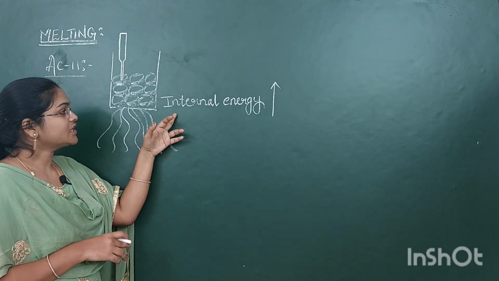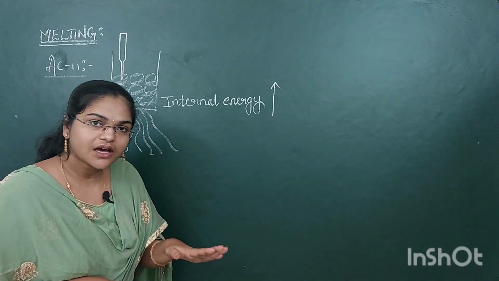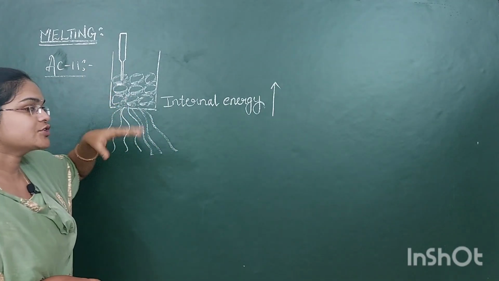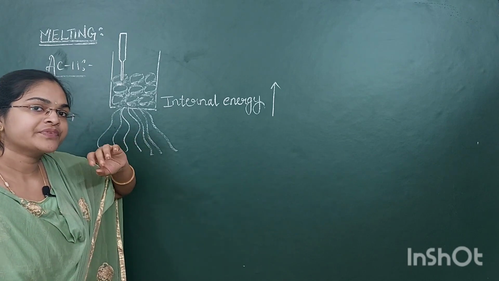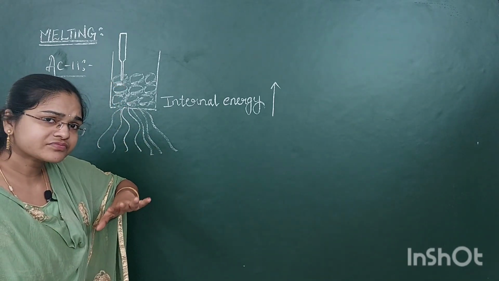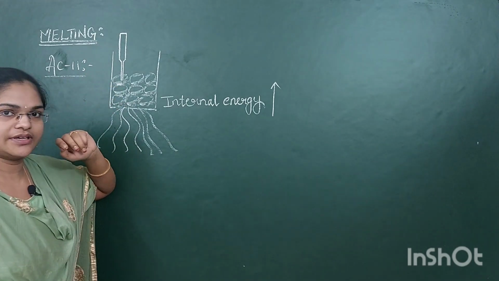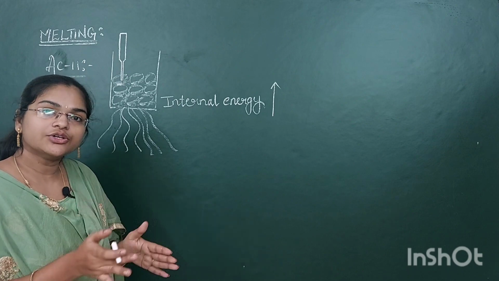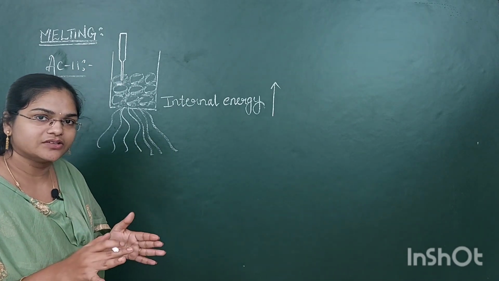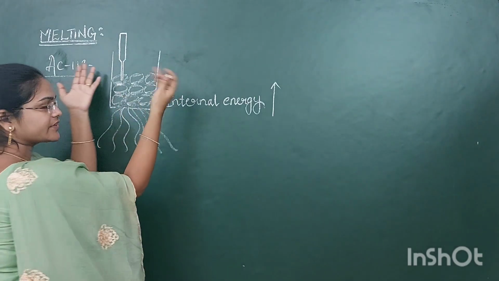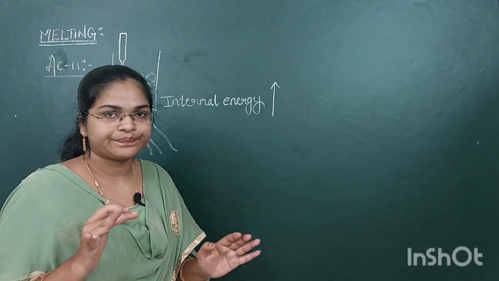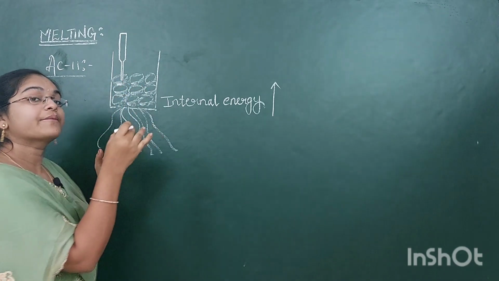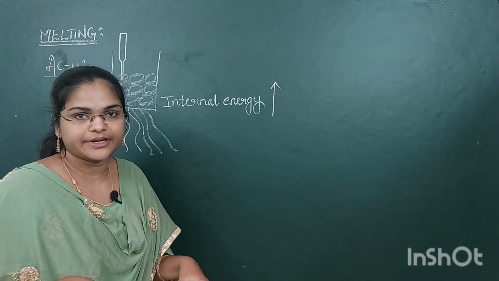That internal energy weakens the bonds, and it breaks the bonds between the molecules of the ice cubes. What happens then? It is converted into liquid water, while maintaining a constant temperature only.